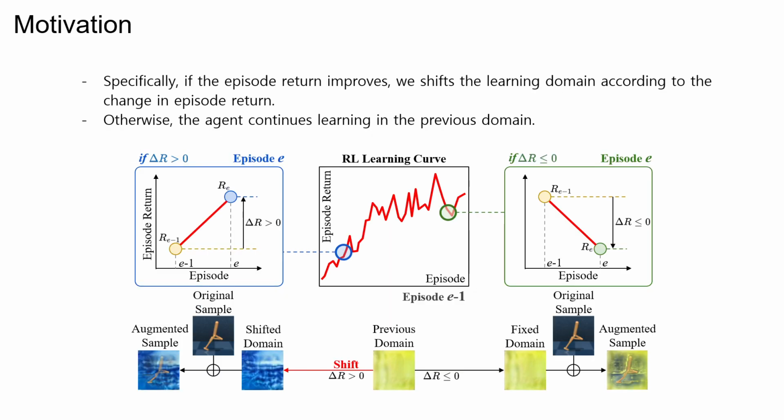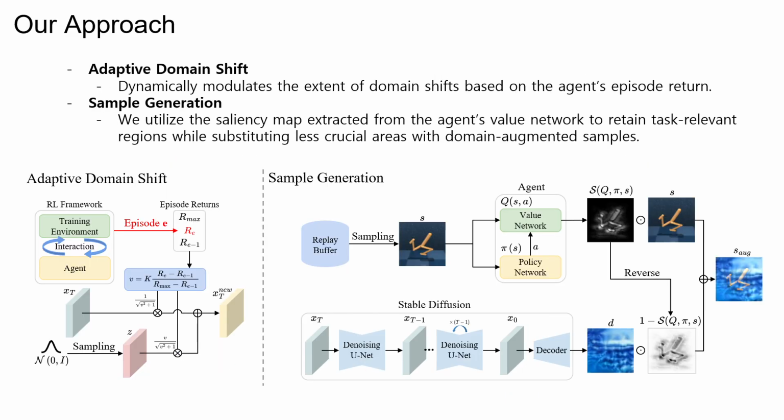Here is the key principle of our method. If the agent's episode return improves, we progressively shift the domain by perturbing the initial noise in proportion to that improvement. If the performance does not improve, we keep training in the previous domain to ensure stability. In this way, domain shifts are aligned with the agent's learning progress.